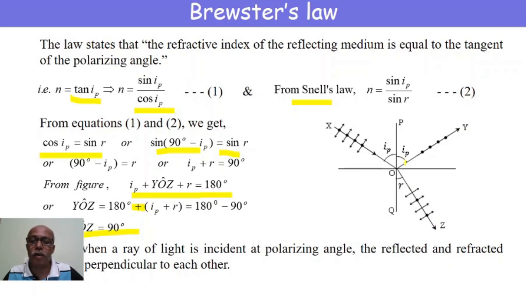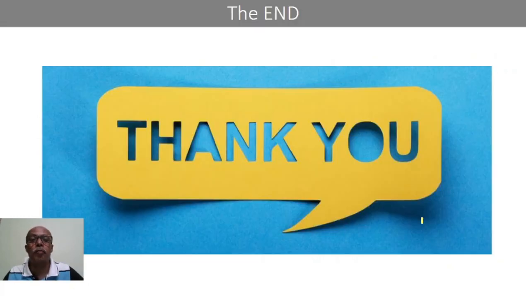Right? Or in other words, if the angle of incidence is equal to the polarizing angle, then the reflected ray and the refracted ray are perpendicular to one another. This is about Brewster's law.